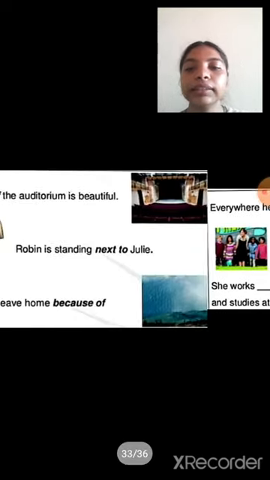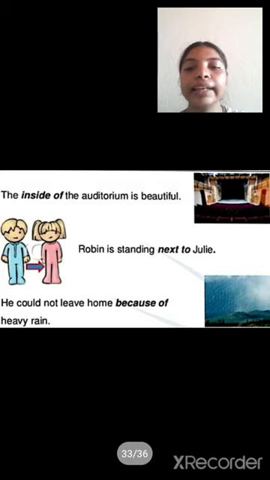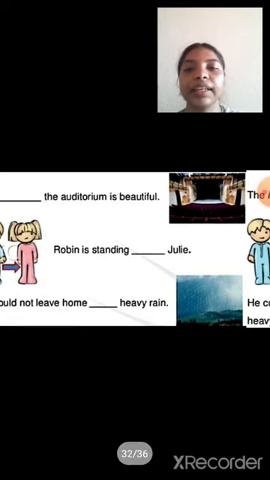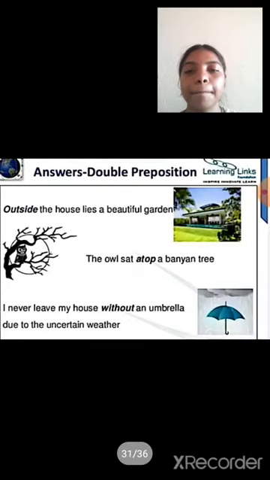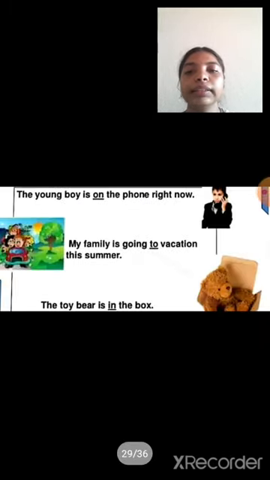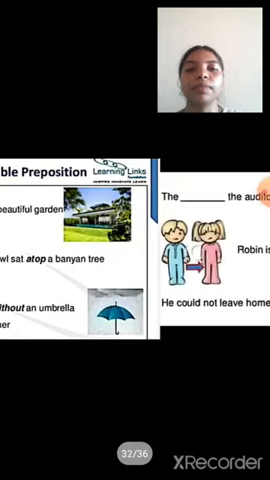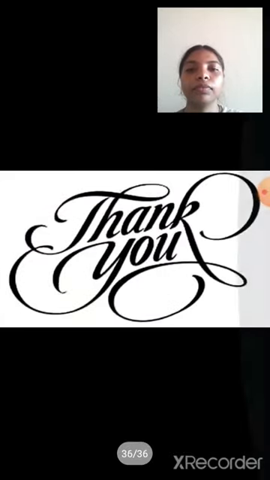Next, here, inside, next to, because of. These all are compound prepositions. Next, outside, atop, without. These all are double prepositions. Next, on, to, in. These all are simple prepositions.